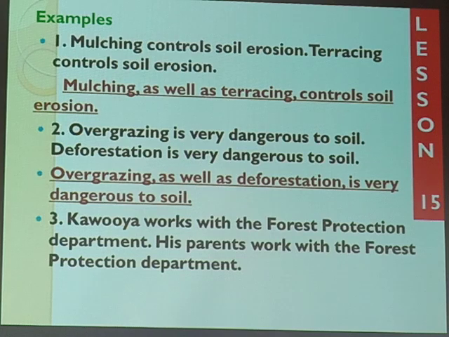We have the next persons given us. Kawoya works with the Forest Protection Department. His parents work with the Forest Protection Department. Remember, we have Kawoya as a single person, so we're saying Kawoya works. Look at the other one, his parents. This appears in plural, and so we shall say his parents work. Mark that point, and mark the other one as well. Kawoya works with the Forest Protection Department. His parents work with the Forest Protection Department.